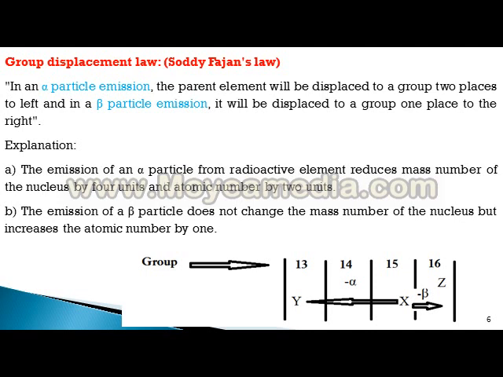Means when an alpha particle emission takes place, atomic number decreases by 2, so there is a displacement to a group 2 places to the left, and when there is a beta particle emission, atomic number increases by 1, so it will be displaced to a group 1 place to the right. In this diagram, you will see all the explanation of the group displacement law.